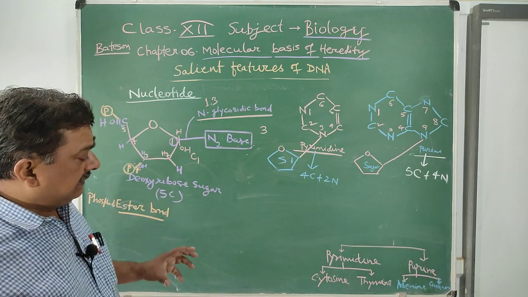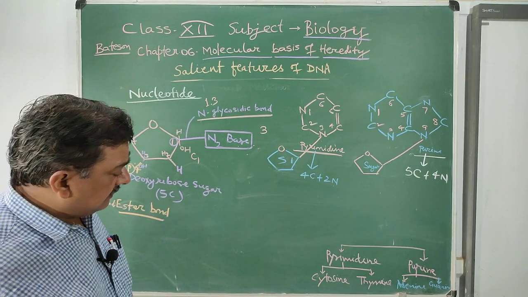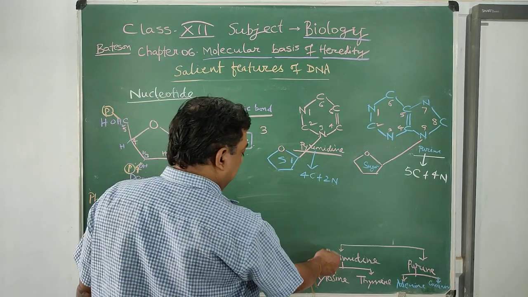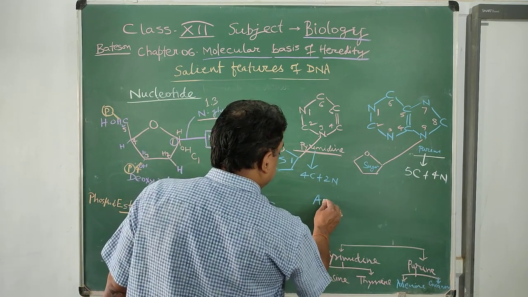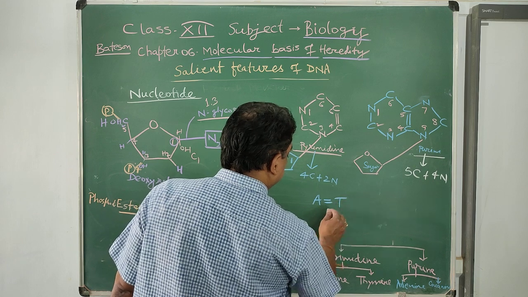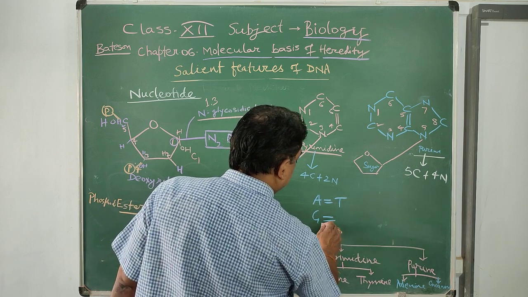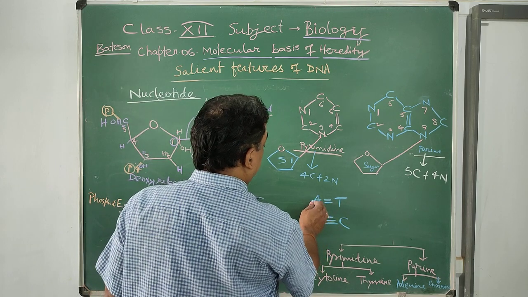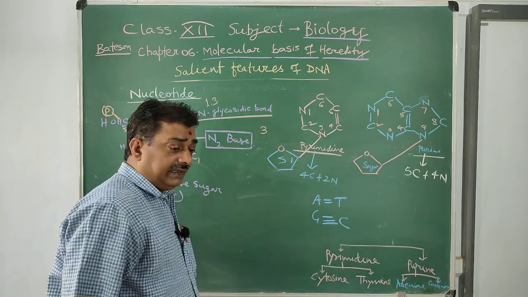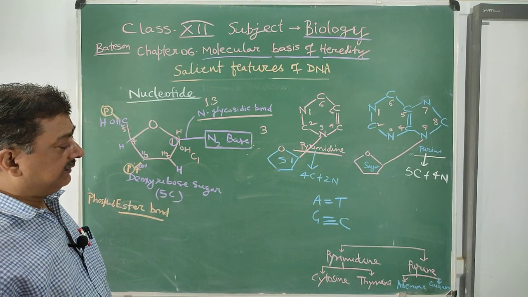There are 2 types of pyrimidine, cytosine and thymine. Adenine is complementary with thymine. Guanine is complementary with cytosine. There are 2 hydrogen bonds between adenine and thymine, and 3 hydrogen bonds between guanine